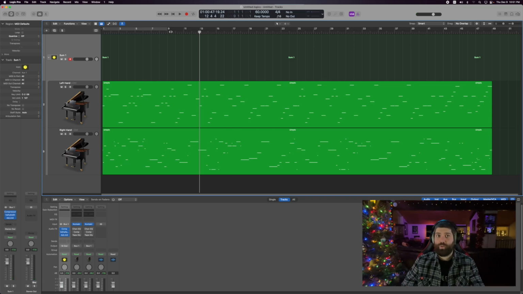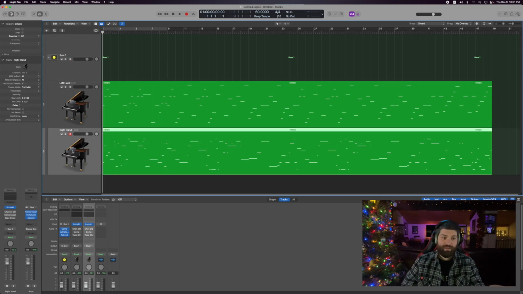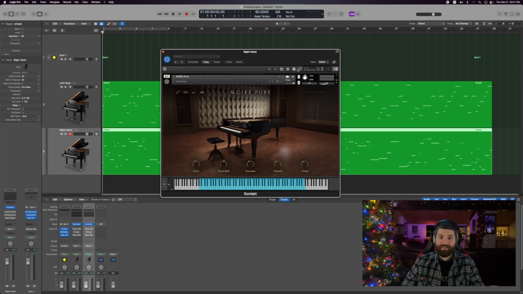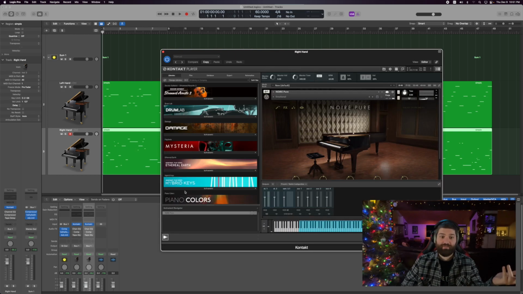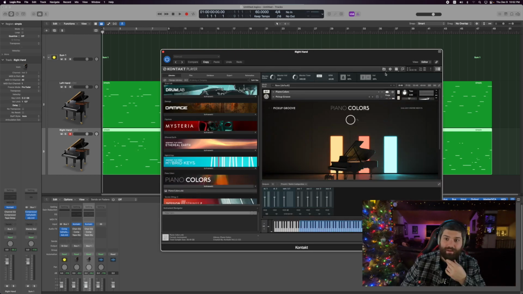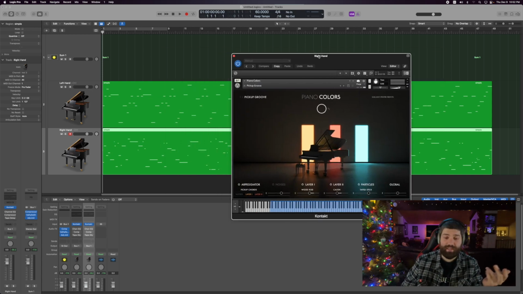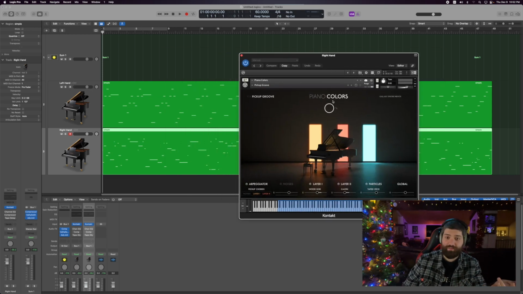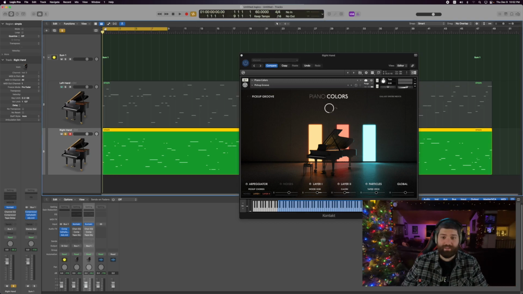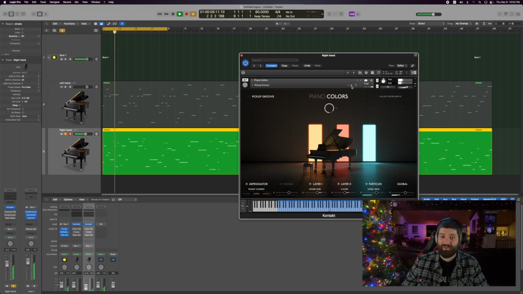But you are free to do whatever you want to this. You could make this sound wild. For instance, I could take this right hand and change the plugin that it's using. All right, so you can get crazy with this. Let's say I'm using the Piano Colors plugin, put this on the right hand. You could get some wild sounds. There's really no rules to what you can do with this.